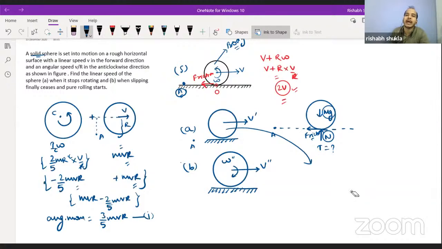You cannot go to any other point in the reference frame. Why? Because if you change it, there are basically two procedures. One is observing it in a way that the body is in pure translation plus pure rotation, and the second is observing from point A how the body will appear, and in that case you will go for the component of the velocity.